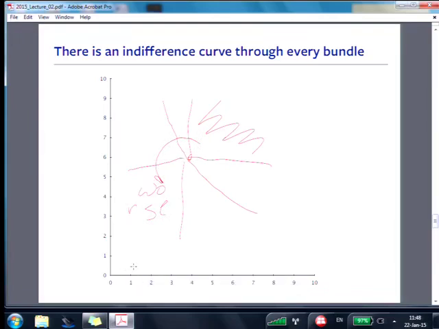And so now you know one more thing. Not only is there another point in here that's indifferent, but you know where it has to lie. It can't lie up in here because those are all better points. It can't lie down here because they're all worse. They have less of everything. So it's got to lie in between the two, and that means the indifference curve has to slope down. There's no way to draw an indifference curve that slopes up. You can test that for yourself over here. Draw an upward sloping indifference curve. Can it be? No. Why not? Well, everything up here is better. How can something be indifferent and better at the same time?